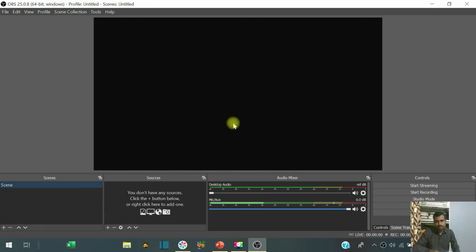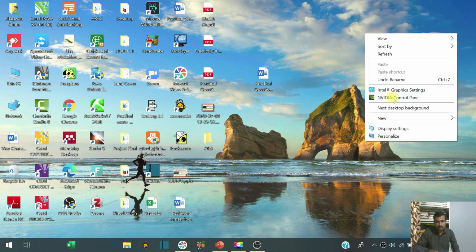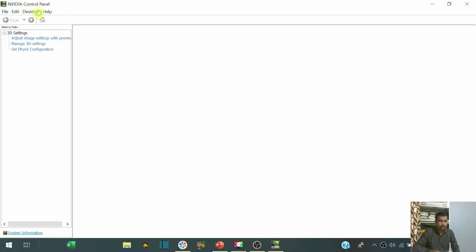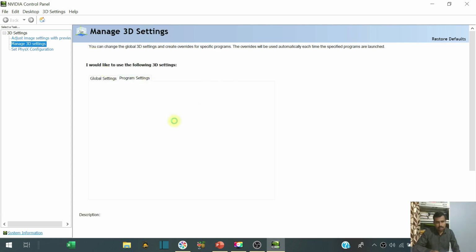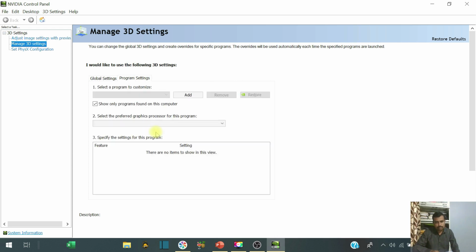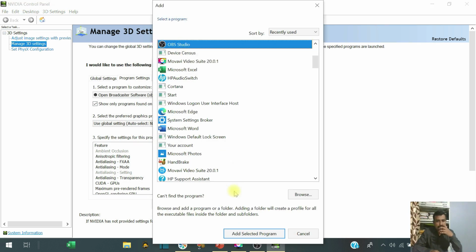Sometimes the recording is again not started, looking black screen, then you have to go into the NVIDIA control panel. Go into manage 3D settings at the left corner, then go into program settings. After that you can add your OBS Studio, add selected program.